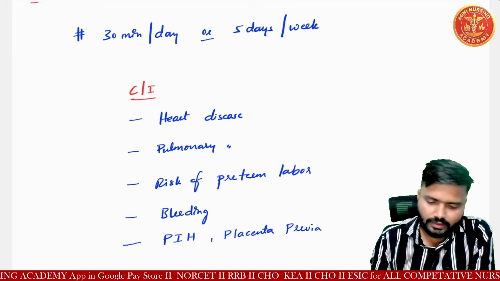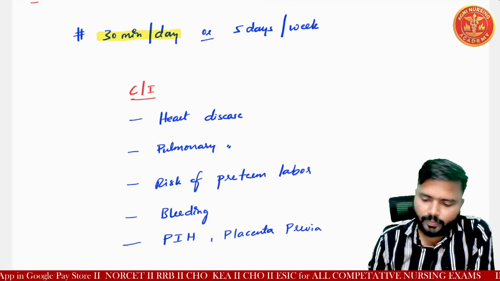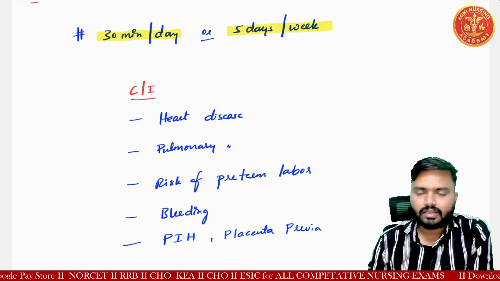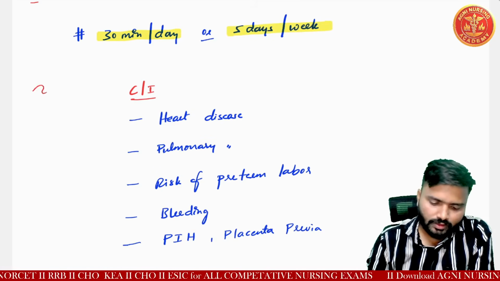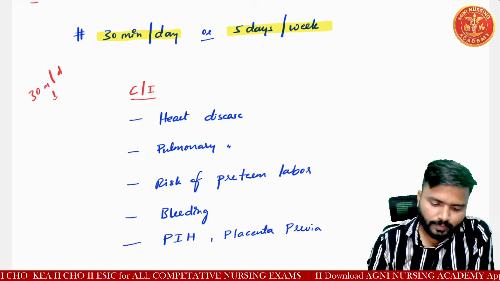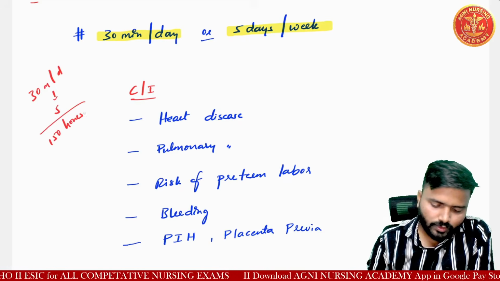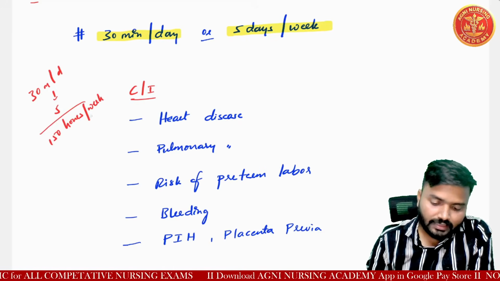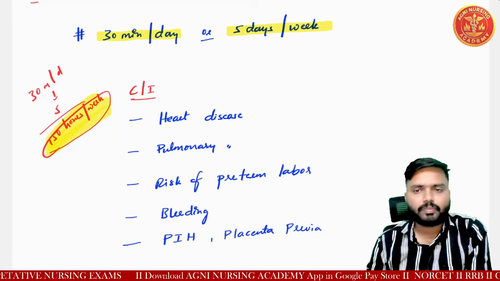So mark here or write here, 30 minutes per day, 5 days per week exercise is compulsory in the pregnant woman. For example, 30 minutes per day for 5 days means a total of 150 minutes per week. At least this much exercise is compulsory in cases of pregnancy.